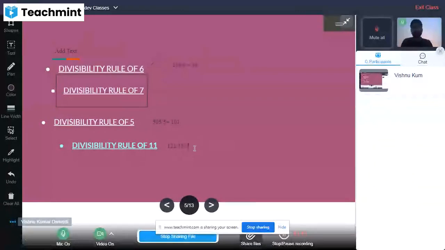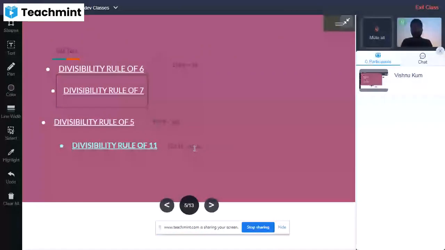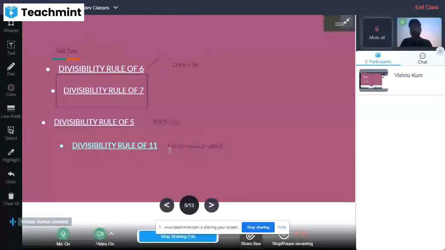For the even place, the sum is 2, and for the odd places, the sum is also 2, because 1 in the ones place and 1 in the hundreds place equals 2. So the negation of these two sums will be 0.